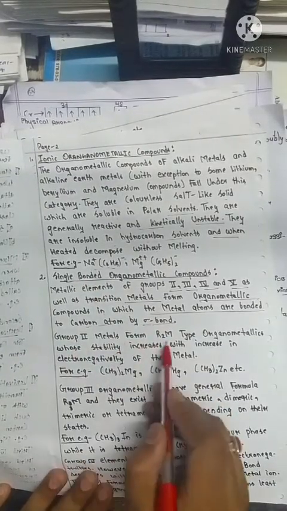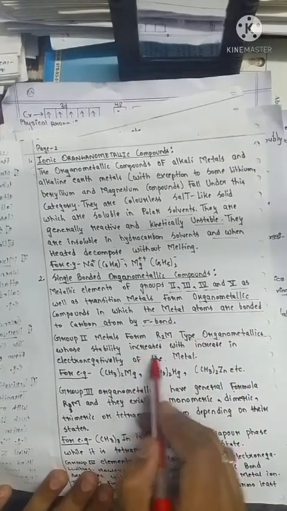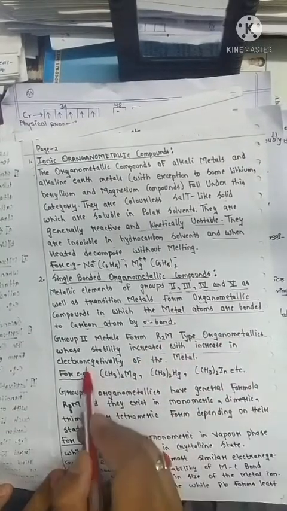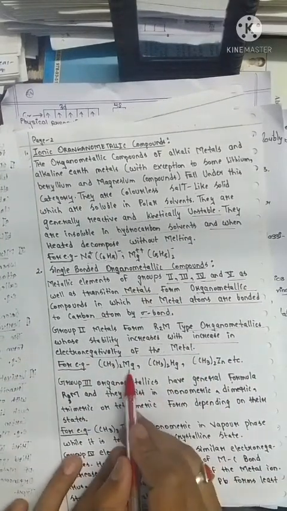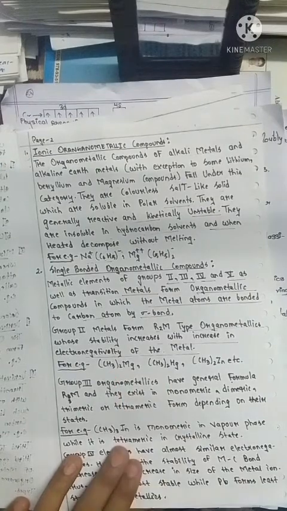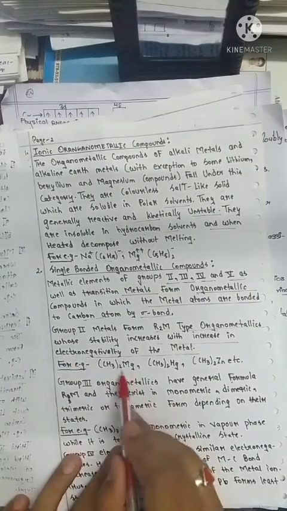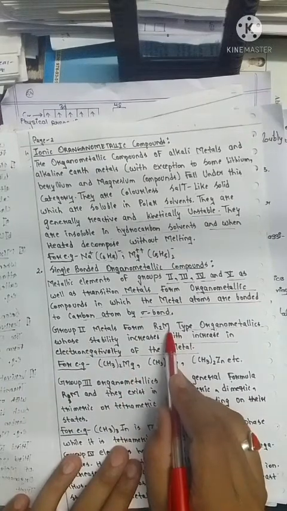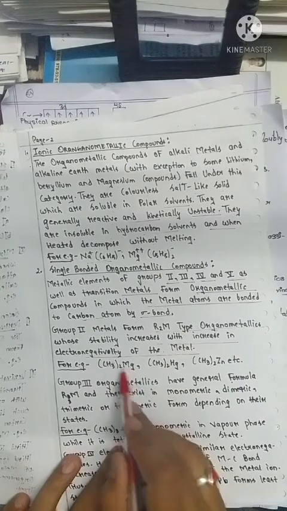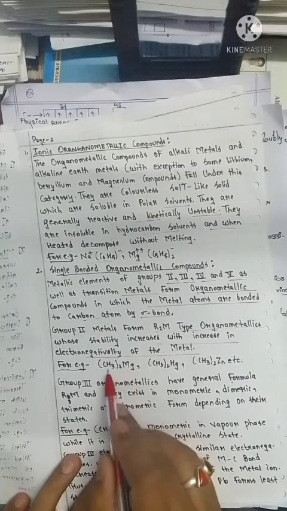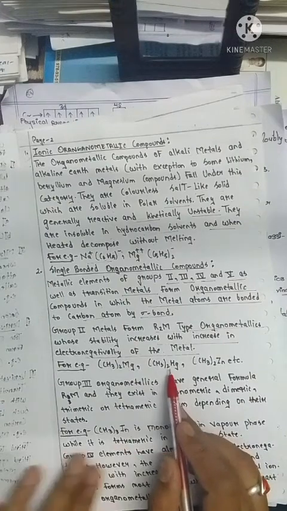Group 2 metals form R2M type organometallic compounds whose stability increases with the increase in electronegativity of the metal. So just see, in this case magnesium is attached, because magnesium comes from group 2, that's why, according to the general formula, it is attached with 2 methyl groups, and the bond present between this methyl and this magnesium is a sigma bond.